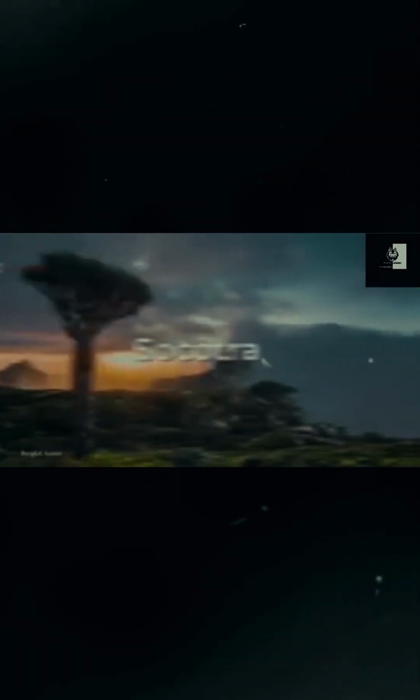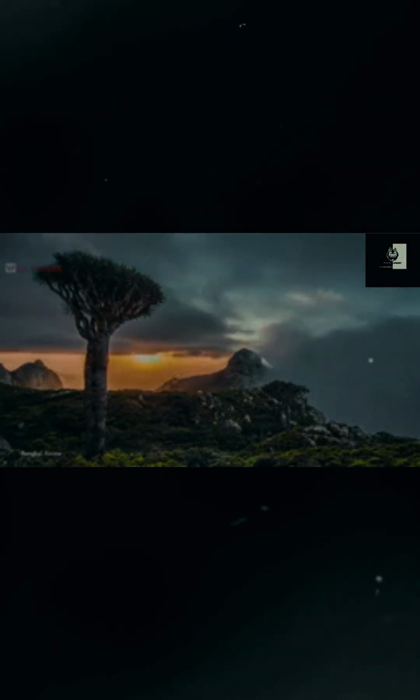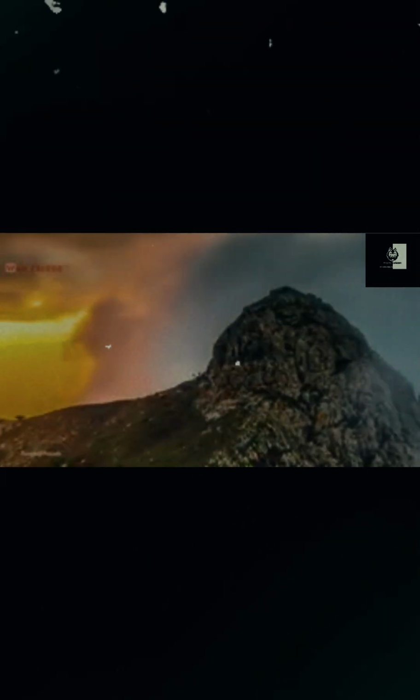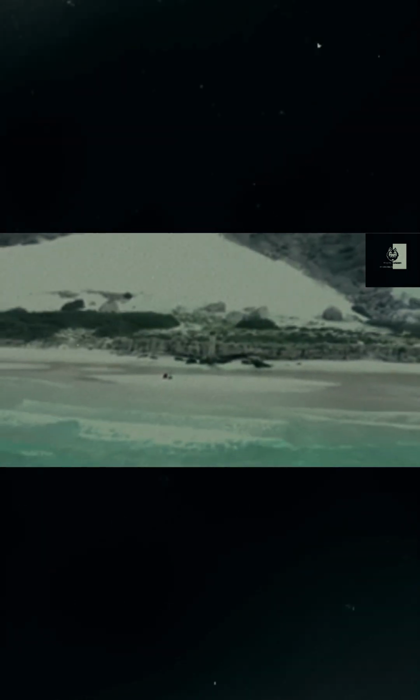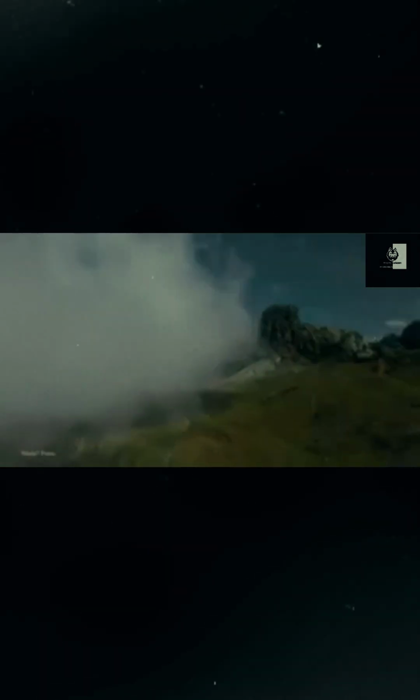Let's head over to Socotra. Socotra is an archipelago located in the Arabian Sea off the coast of Yemen. It's known as the Galapagos of the Indian Ocean. There are clear similarities between these two island chains, and Socotra is home to an incredible variety of plant and animal species. As for the animals, the island lacks large mammals, but it's home to a variety of